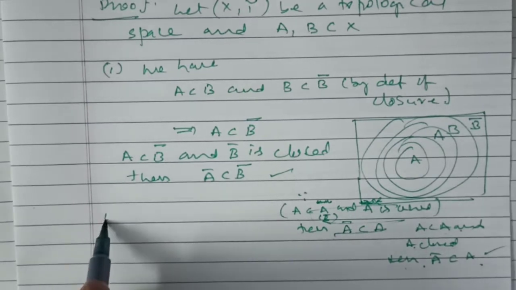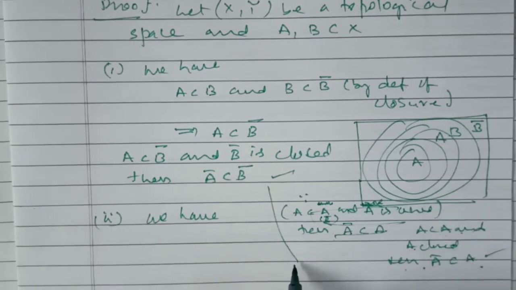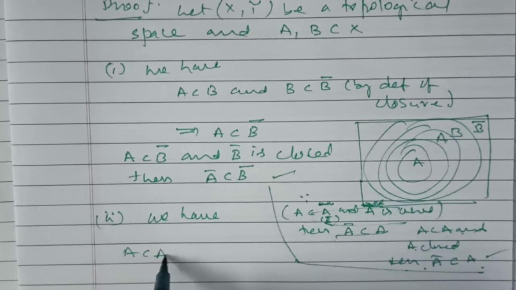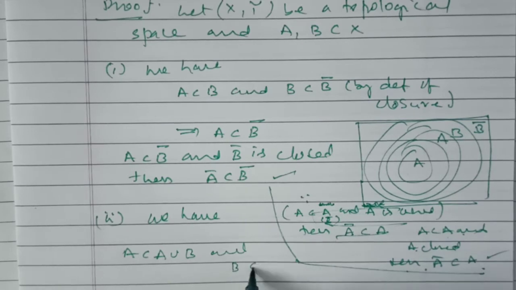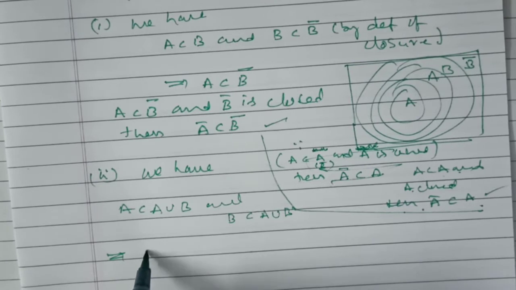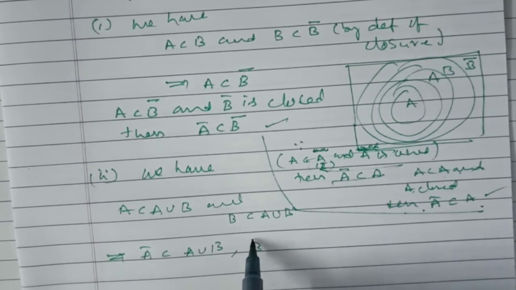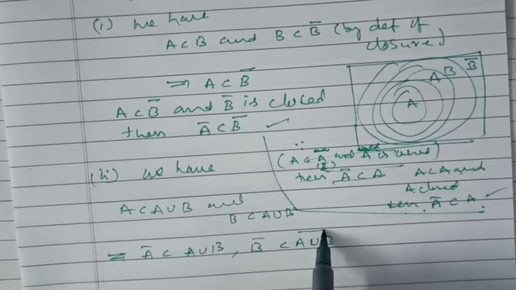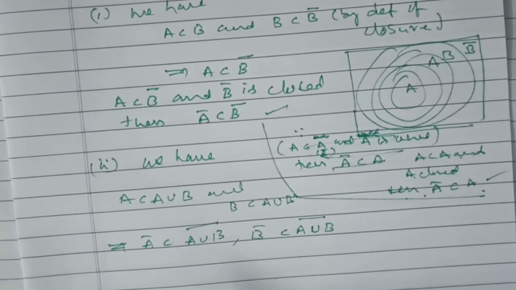Next, the second one. We have A is a subset of A union B, and B is a subset of A union B. This implies A bar is a subset of (A union B) bar, and B bar is a subset of (A union B) bar, taking bar on both sides.